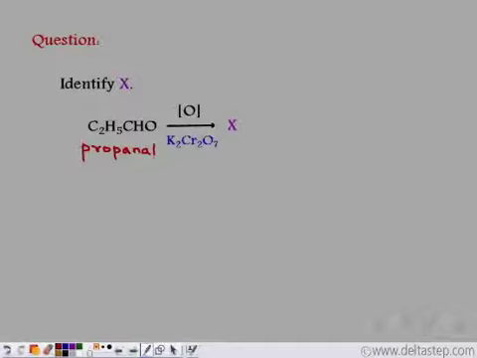Since we are starting with an aldehyde, on oxidation it gives the corresponding carboxylic acid. We have propanal, so on oxidation it gives propanoic acid, which is identified by 3 carbon atoms. So we get C2H5COOH. Propanal, that is C2H5CHO, on oxidation gives us propanoic acid.